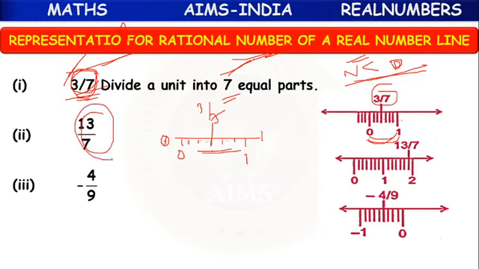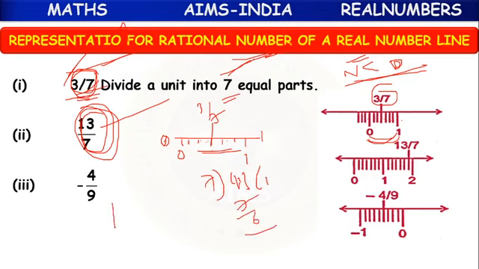Suppose I have 13 by 7, where the numerator is more, an improper fraction. I can write it as a mixed fraction. 7 ones are 7, 6 is remaining. So divisor 7, quotient 1, remainder 6. I can write it as 1 6 by 7.